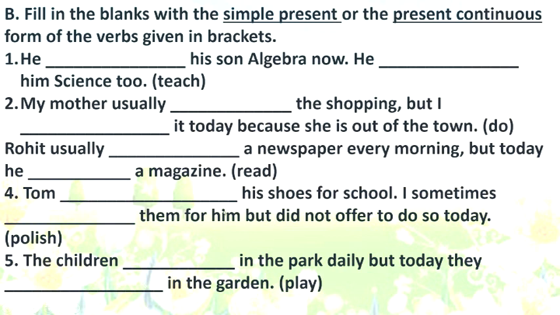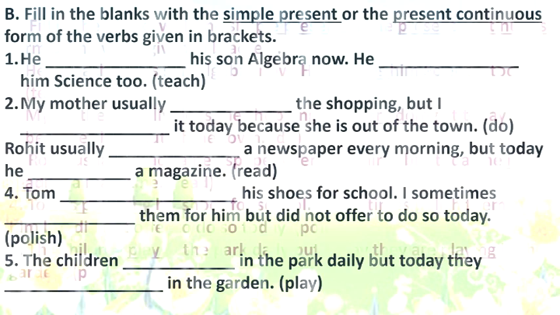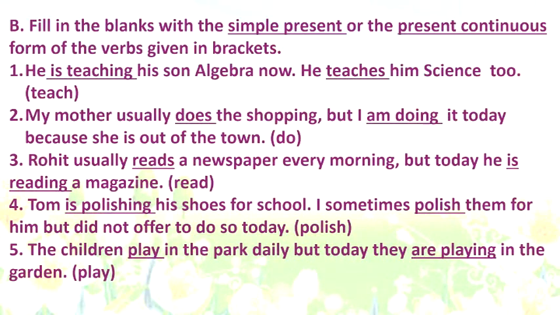Children, please be very careful in doing this question, and this actually tests your gained knowledge of two tenses, present tense and present continuous tense. Alright? Take your time, do your answers, and let me show you the answer so that you can check it later on.